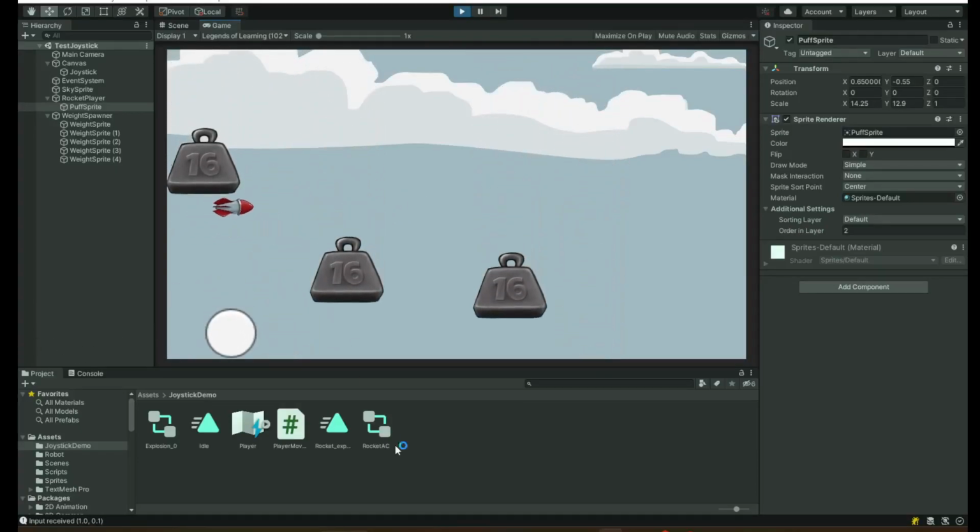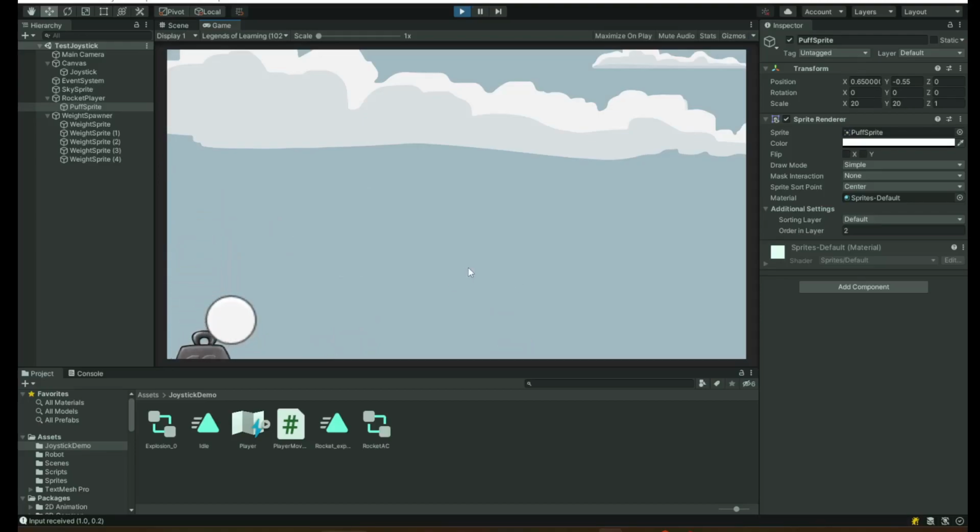Today we are going to use Unity's new input system. Oh no! Not to crash our rocket ship, but to make an on-screen joystick.